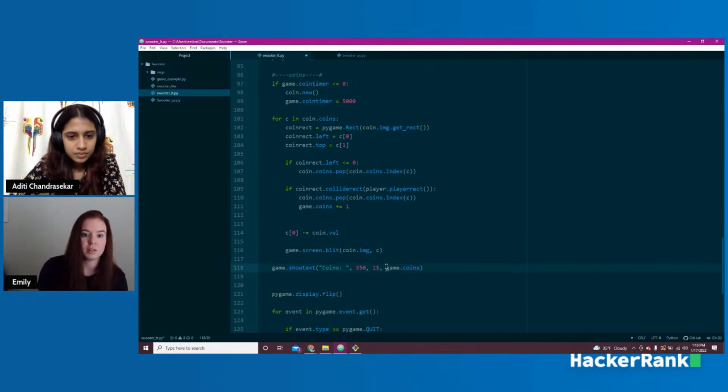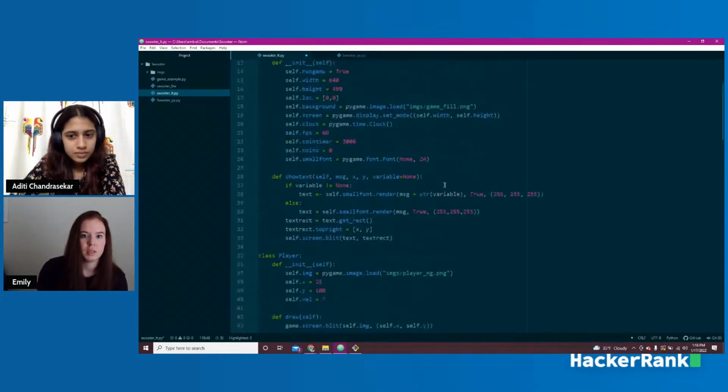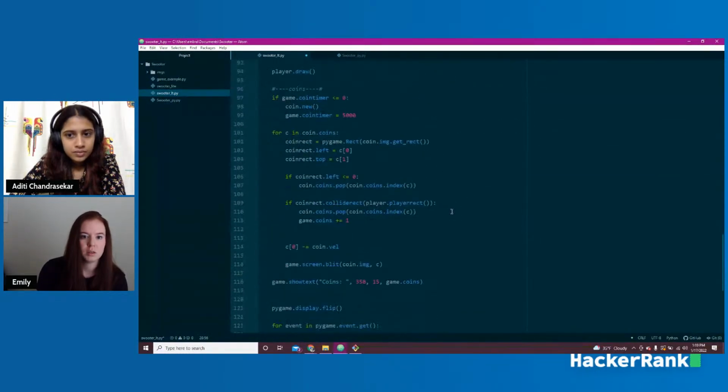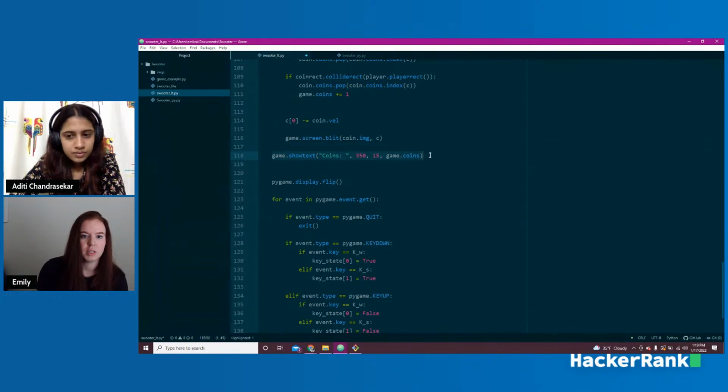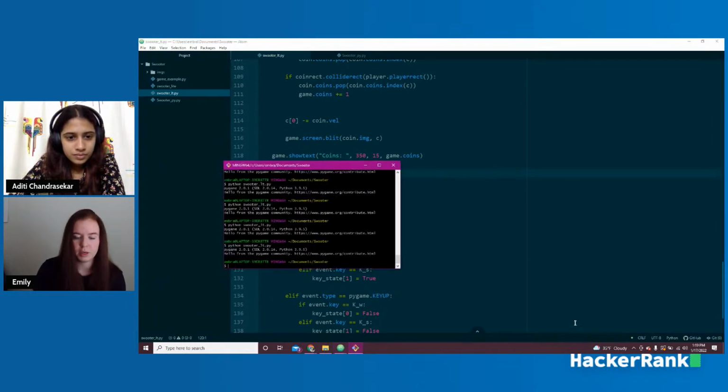And so that's going to start out as an integer, right? But because my function up here turns it into a string, that'll allow it to actually print out and show our text of how many coins we have. So let's save this one more time, and we should now have a working game.